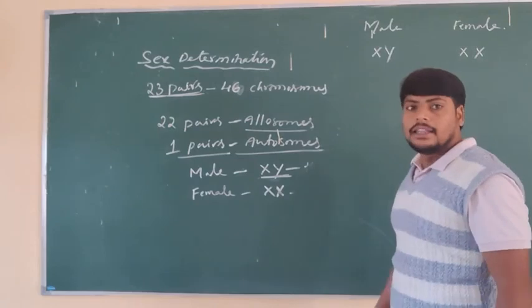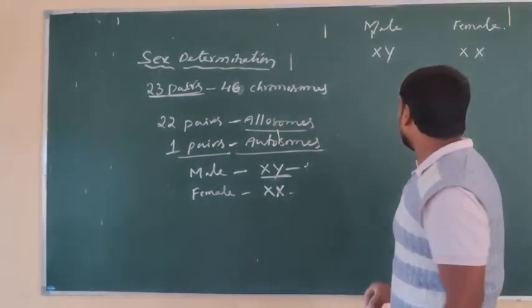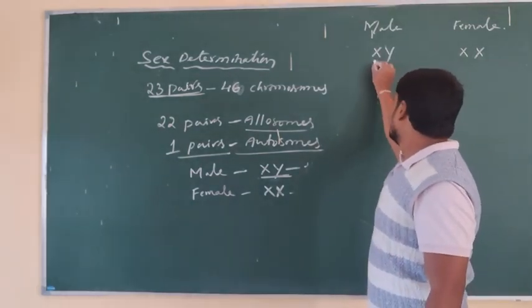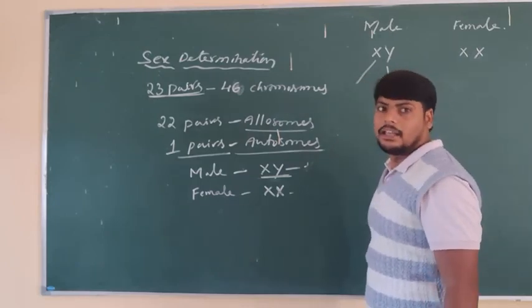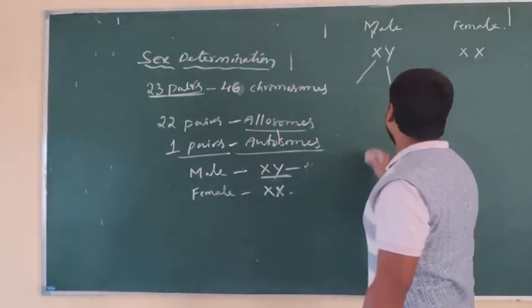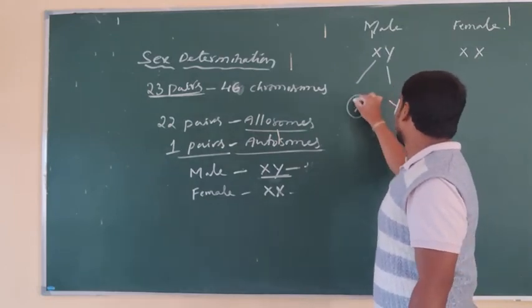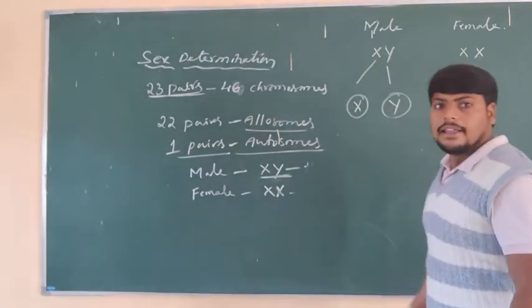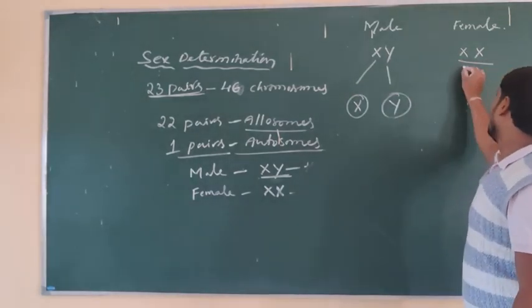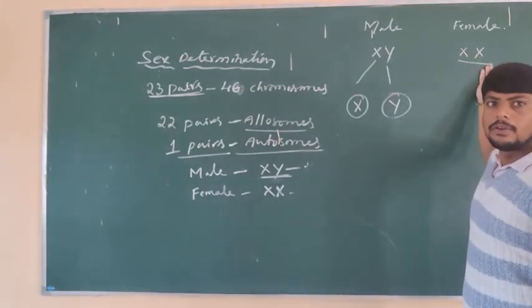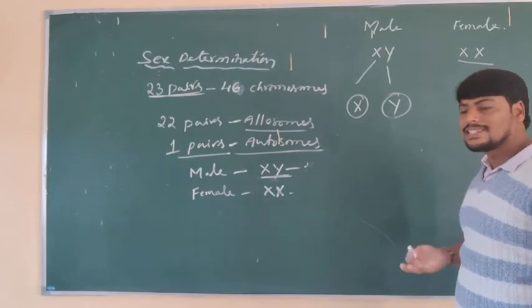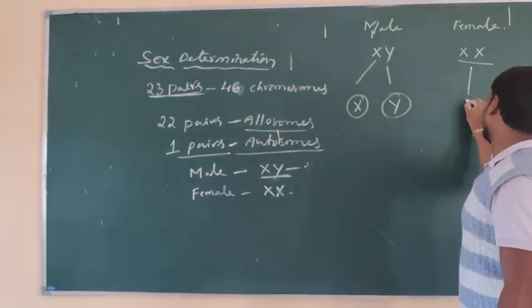As we know from the law of segregation, the gametes segregate. Here X is separate and Y is separate. Here both are common; you can take two separate chromosomes or only one chromosome. Both are the same, so X chromosome.